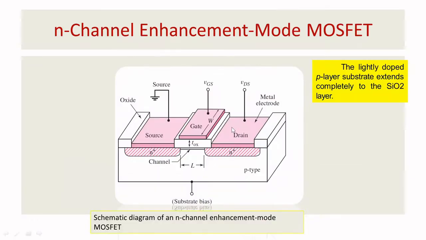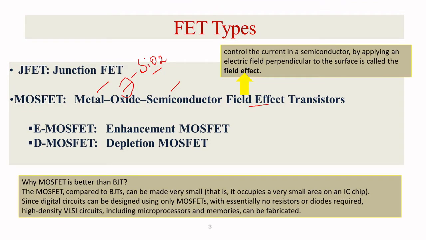When you see the structure, you have two types of MOSFET. One is the enhancement MOSFET, that is E MOSFET, and the other is the depletion MOSFET, that is D MOSFET. When you go for the enhancement MOSFET, the channel will not be there, the channel will be absent, and I want to create it by applying voltage. When you go for depletion MOSFET, the channel will be present by default. So it is like a JFET. In JFET also the channel will generally be available.